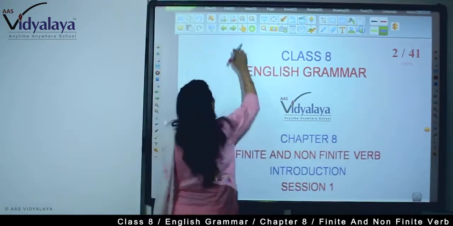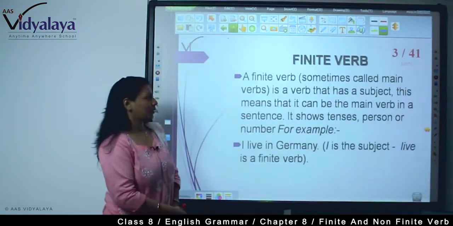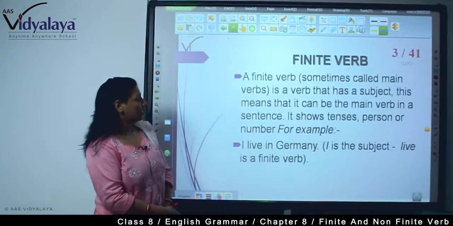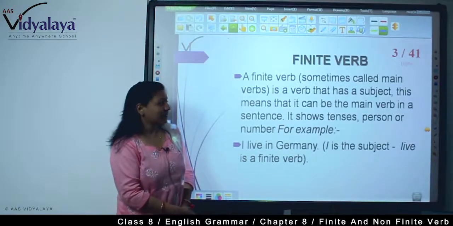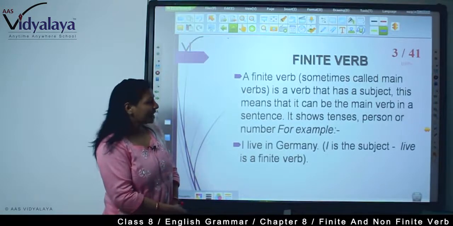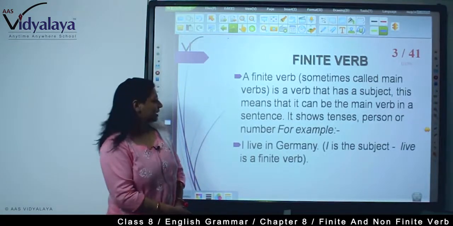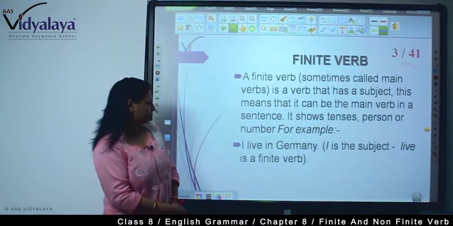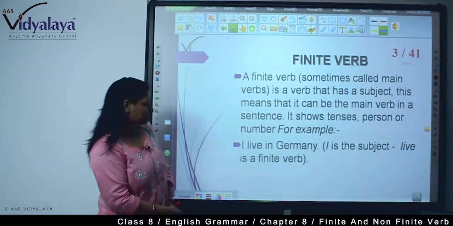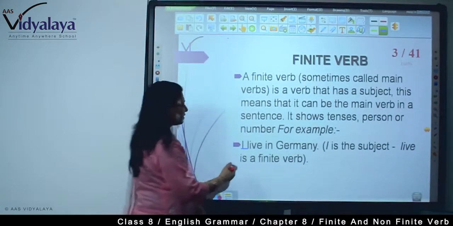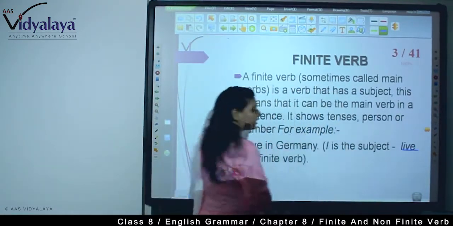Let's start the chapter. Now, what is a finite verb? A finite verb, sometimes called the main verb, is a verb that has a subject. This means that it can be the main verb in a sentence. It shows tenses, person or number. For example, I live in Germany, right? I, the subject; live is a finite verb.